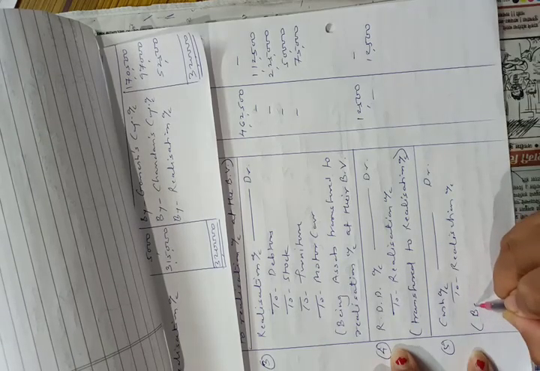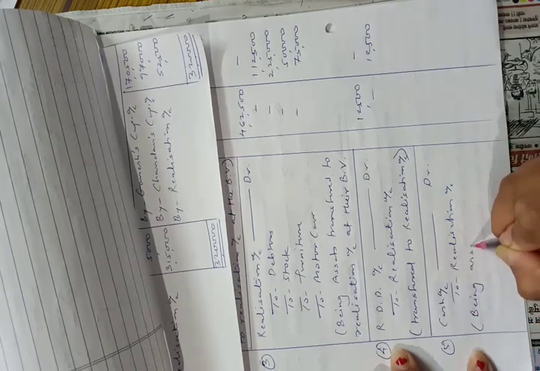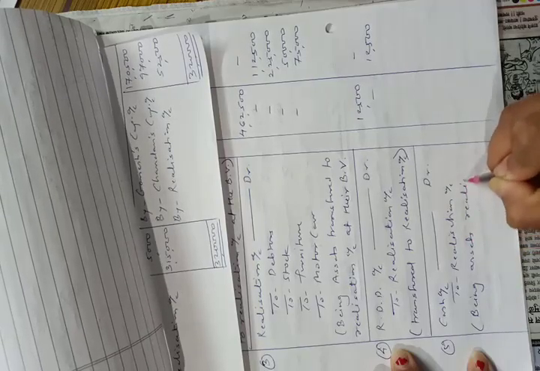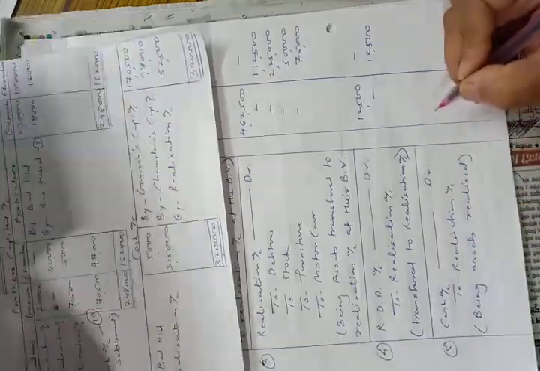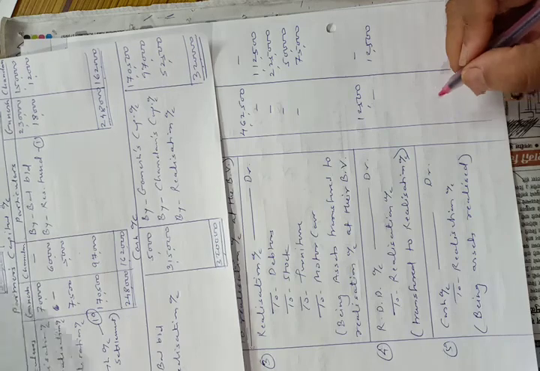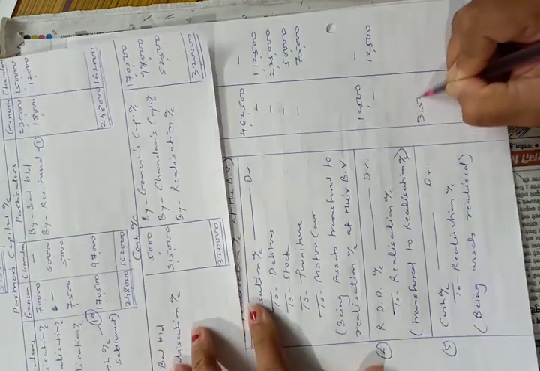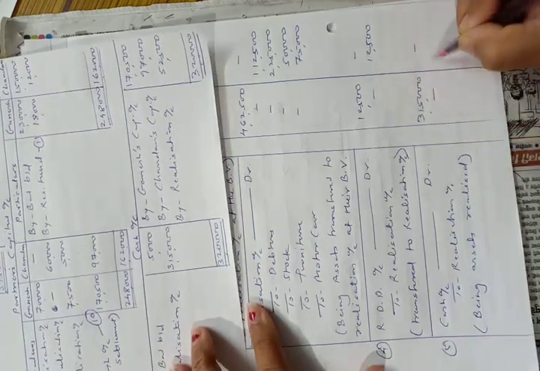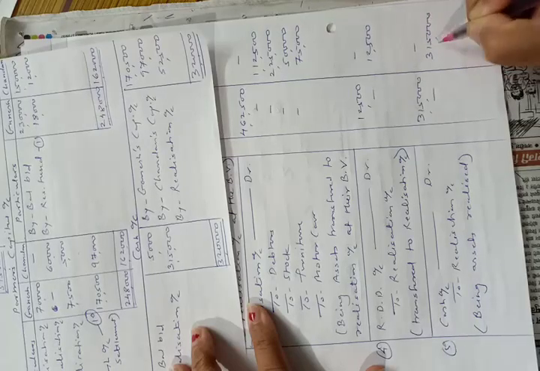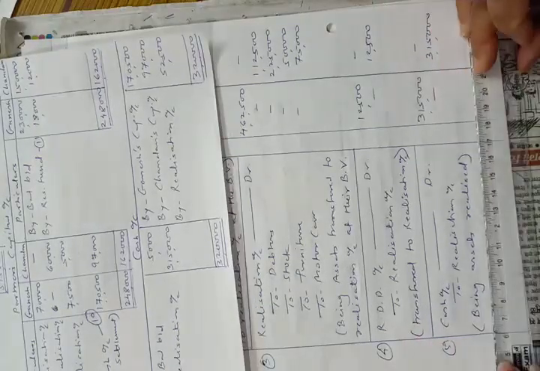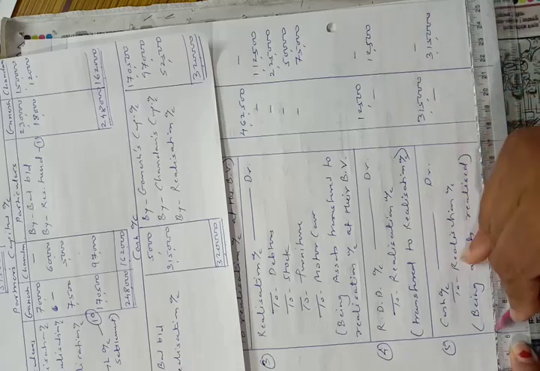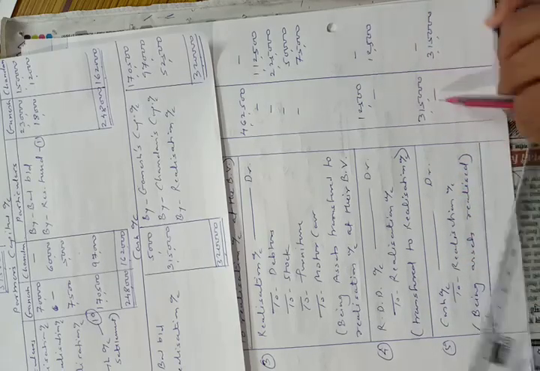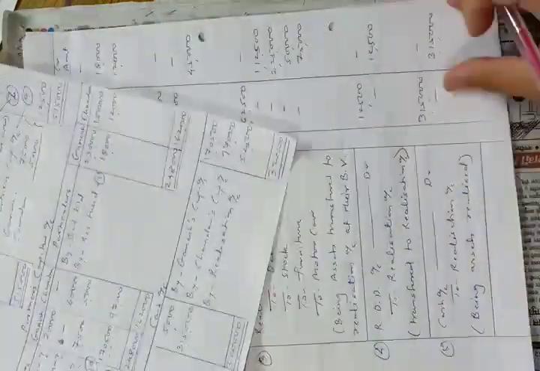Narration will be being assets realized. And we will write total amount of assets, that is 3,15,000.